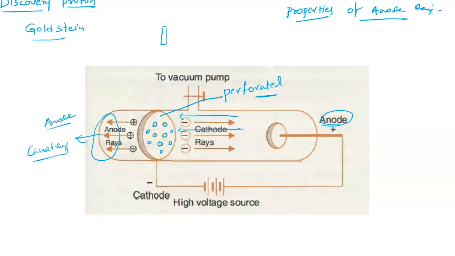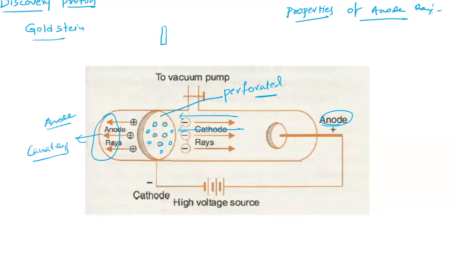Cathode rays are generating at the cathode and moving towards the anode in a straight line path, and they are producing a shadow of an object placed in their path. Here also anode rays are generating at the anode and moving towards the cathode in a straight line path. Right. Almost the properties of cathode rays and anode rays are the same.